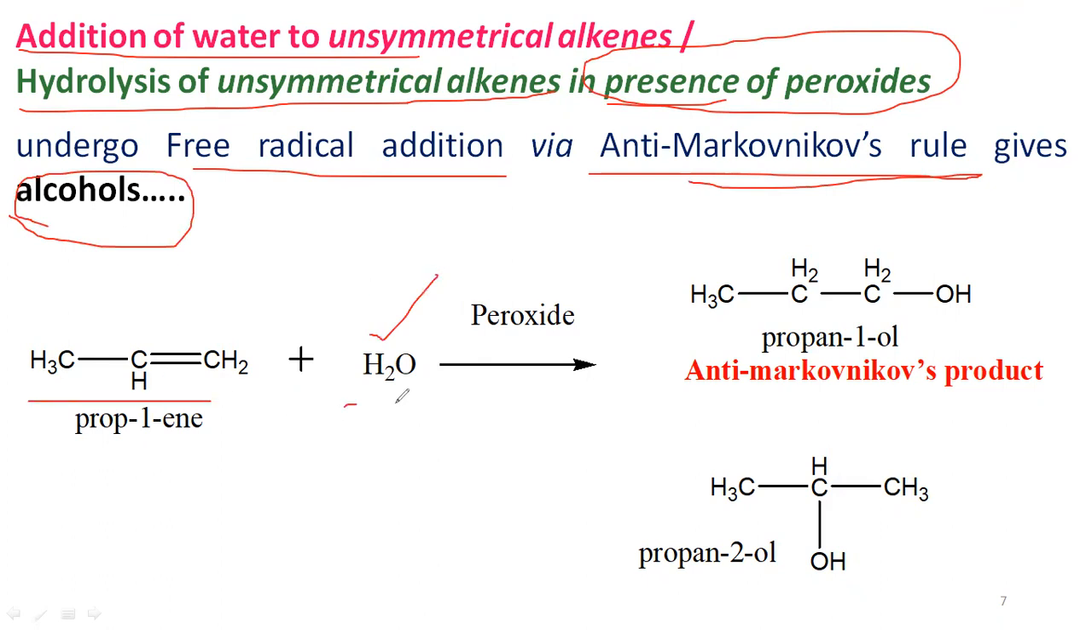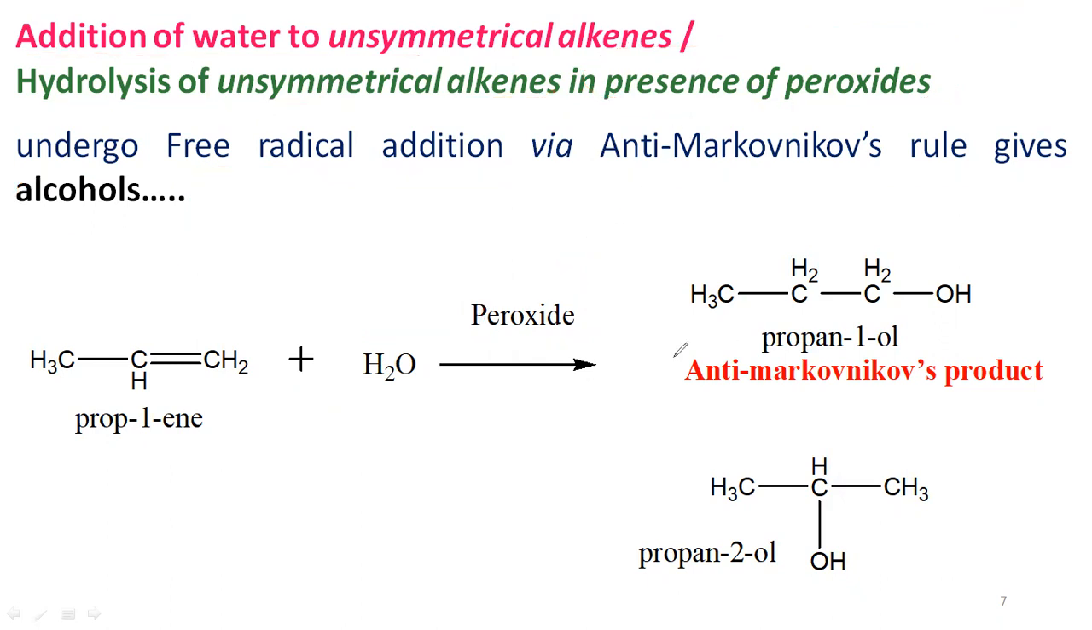Unsymmetrical alkenes in reaction with water, that means hydrolysis of unsymmetrical alkenes in the presence of peroxide, leads to 1-propanol as the predominant product, which is nothing but the anti-Markovnikov's product. According to that, the hydrogen goes onto the double bonded carbon atom which has fewer hydrogens, and the OH moiety goes onto the double bonded carbon atom which is left over. So you are going to get 1-propanol.